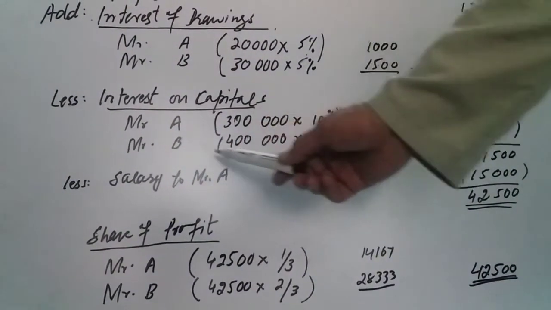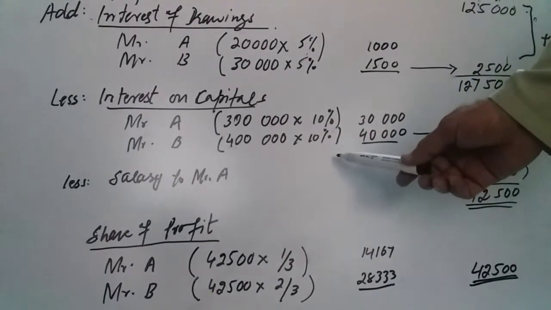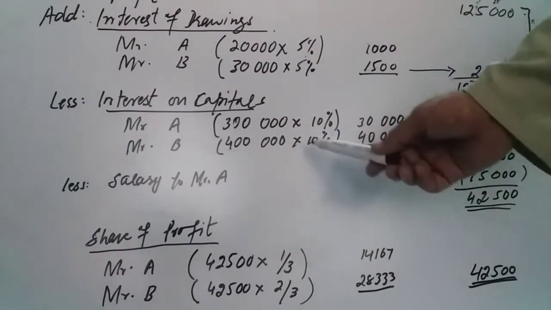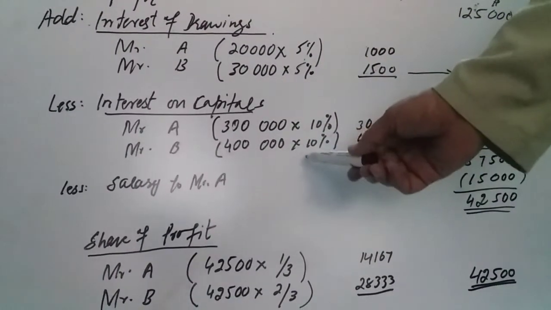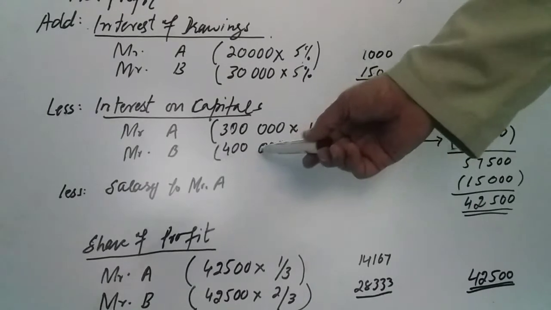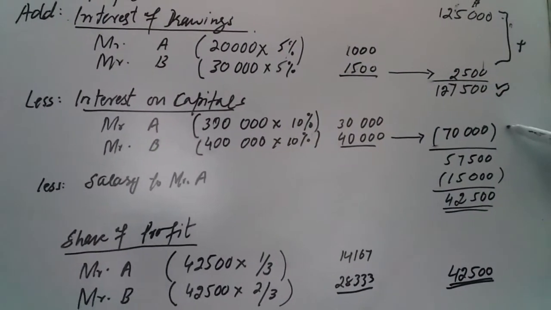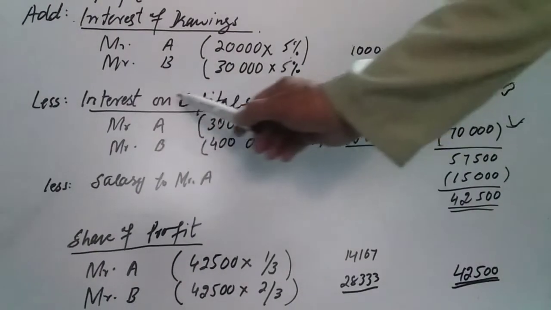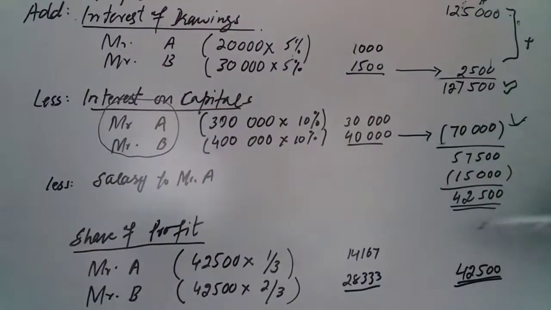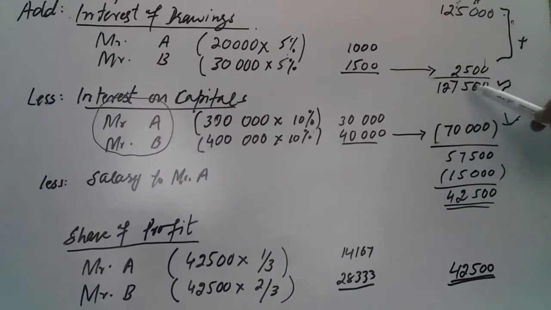Mr. B had a capital of 400,000, and the agreement says 10% interest on capital, so he will receive 40,000. Altogether 30,000 and 40,000 is 70,000, and this will be given to these two partners. That's why it is deducted from the net profit.